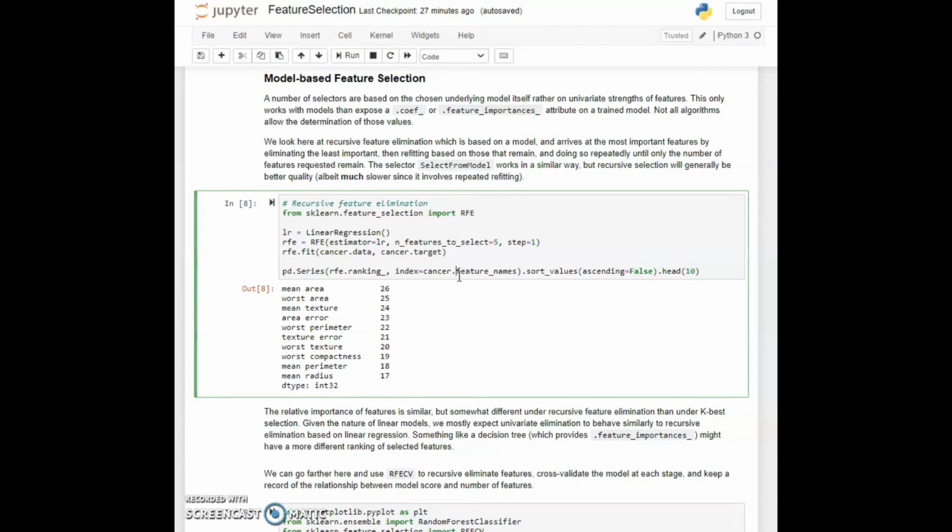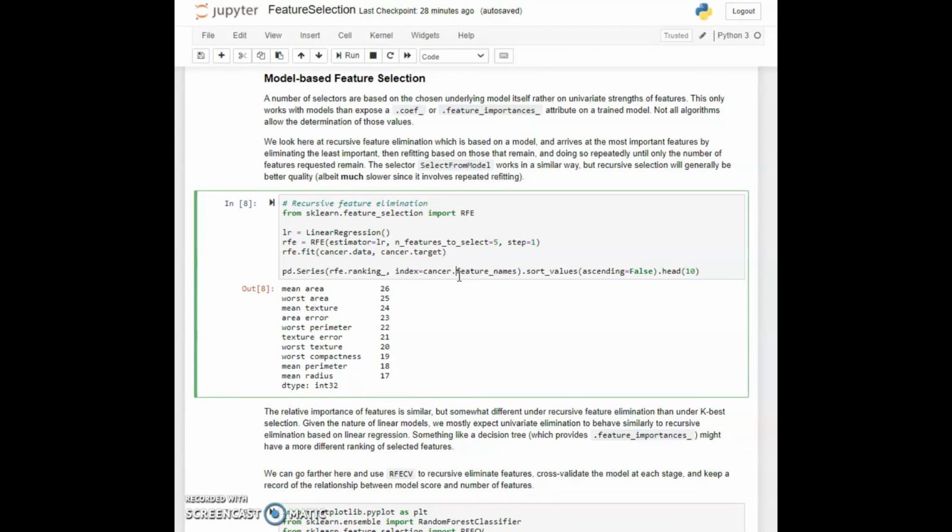As we did in the univariate section, we specify the number of features, and the step parameter defaults to 1. You rarely have to play with this, but it's included here. And then we'll do a fit, much like we do with a variety of things that we've learned, and we again pass in our features and our target variable.